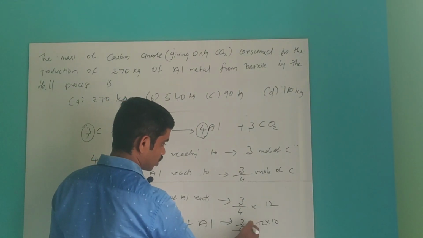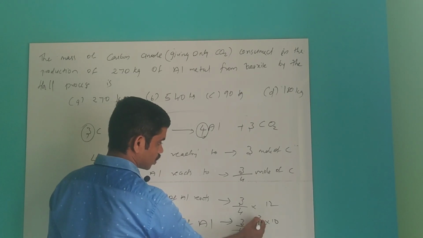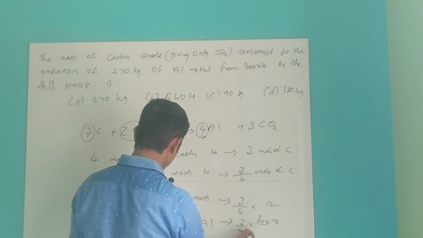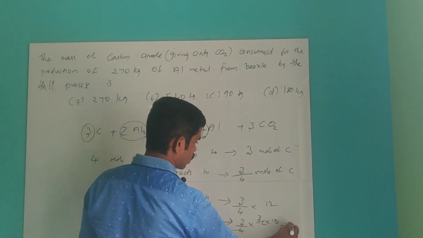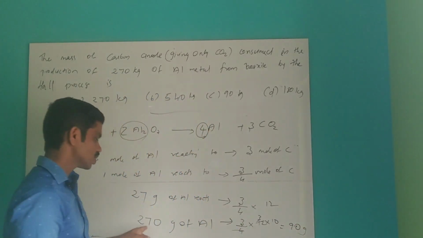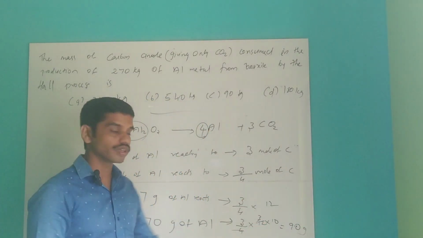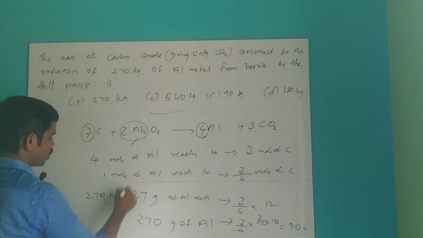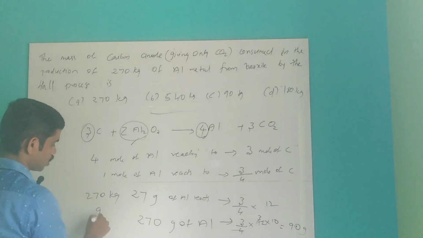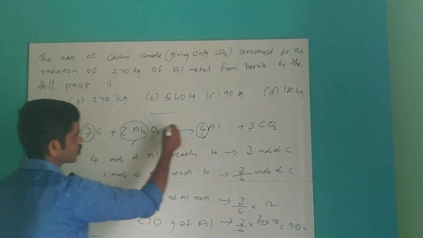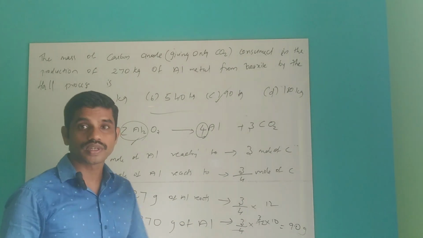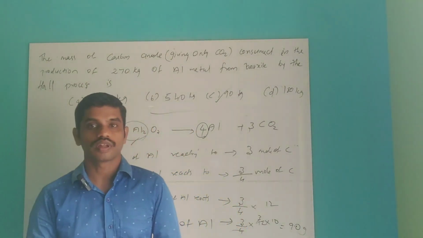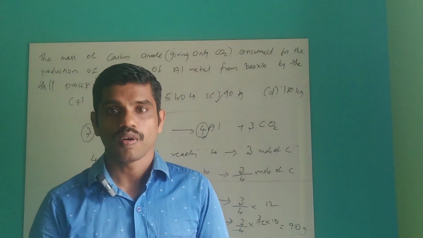You can cancel here 3 times, so 3 into 3, 9, and 9 into 10, 90 gram. That means 270 gram of aluminium gives 90 gram, so 270 kg of aluminium reacts with 90 kg of carbon. So the right answer is option C, 90 kg. So these are the problems related with the first law of Faraday.